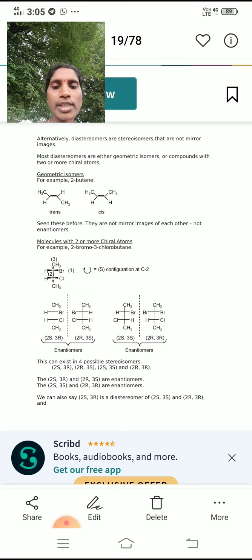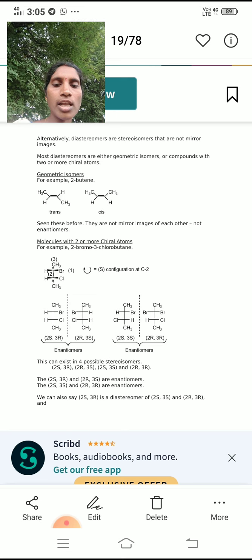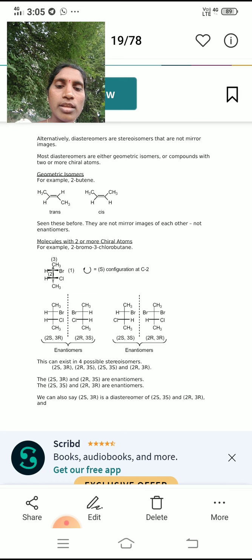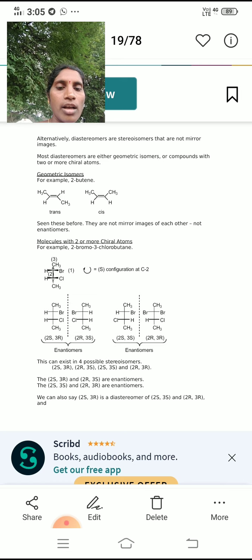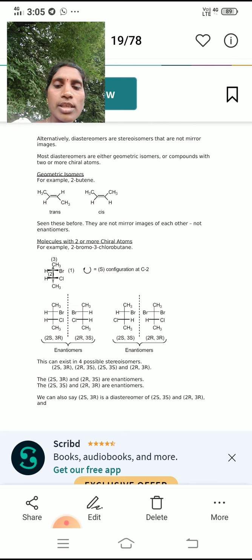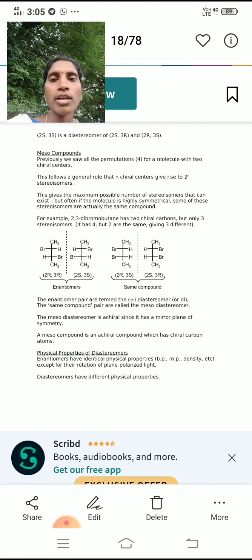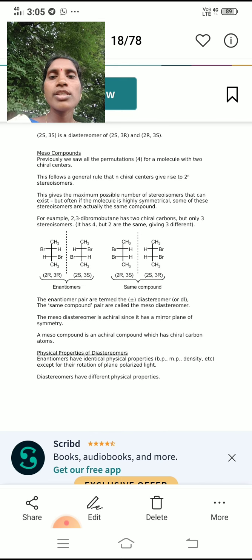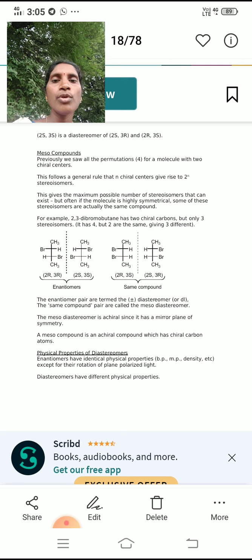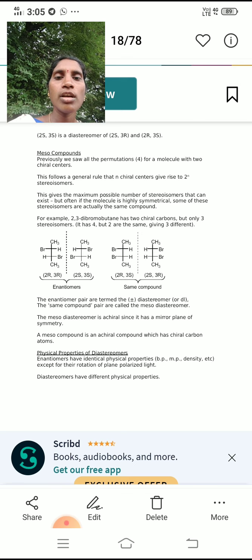We can also say 2S,3R is a diastereomer of 2S,3S or 2R,3R, and 2S,3S is a diastereomer of 2S,3R and 2R,3S.